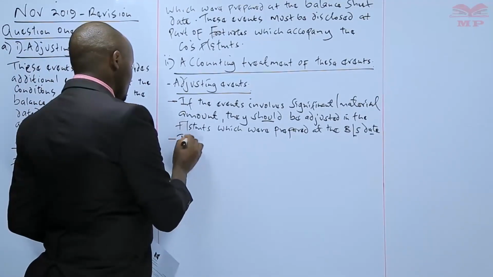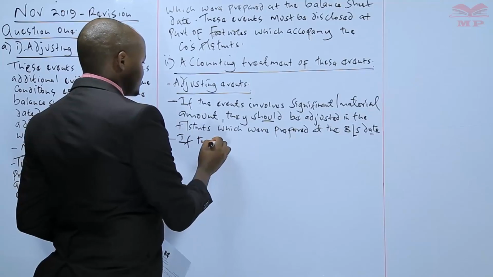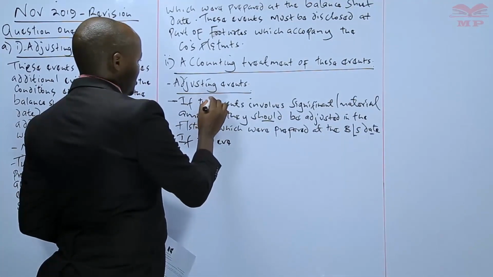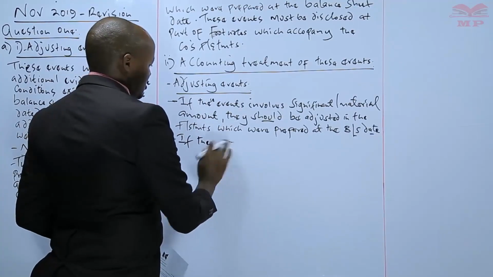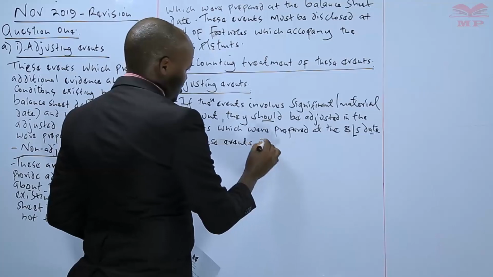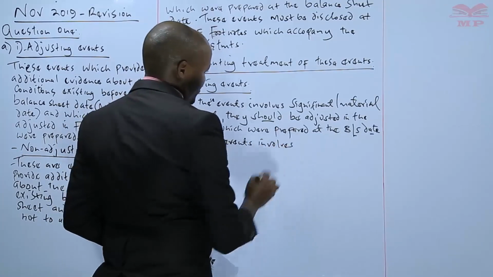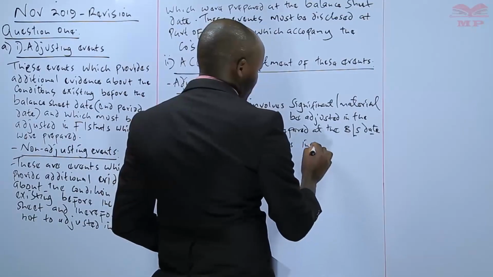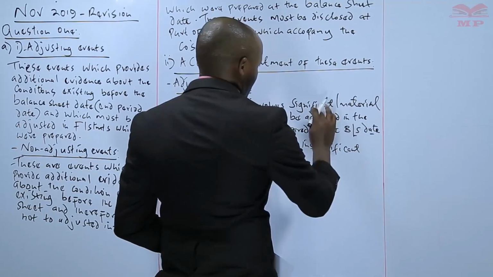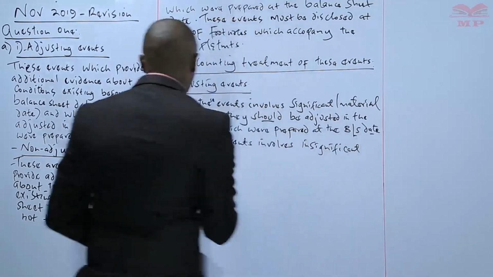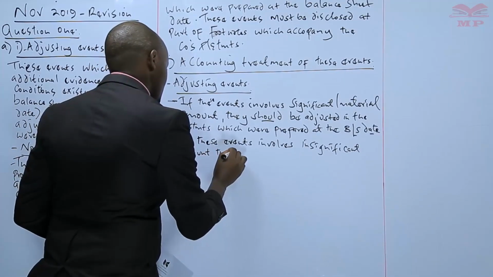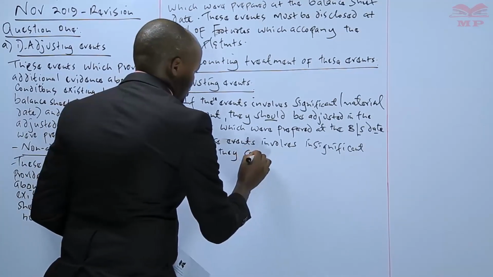So therefore, we can say if this event involves an insignificant amount, they can be ignored.